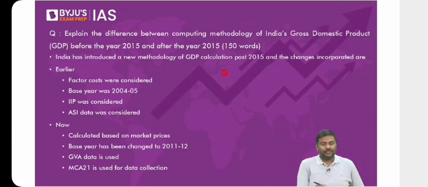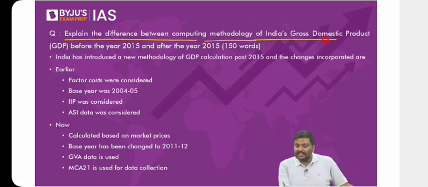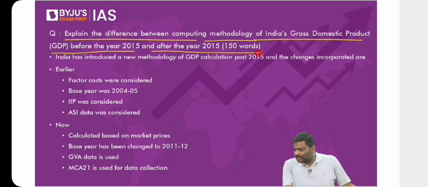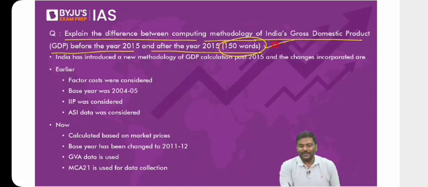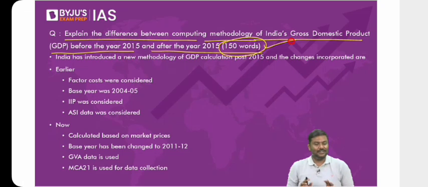Now, a descriptive question here. Explain the difference between computing methodology of India's gross domestic product before 2015 and after 2015. You're expected to write the answer in 150 words. We have spent around 1 hour, or let's say around 1.5 hours, to discuss methodology. And now you're basically supposed to compress everything into 150 words. That's a challenge many of the times.